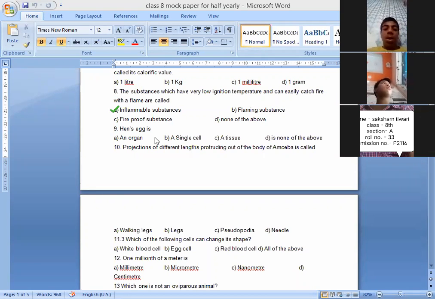Hen's egg is an organ, single cell, tissue, or none of these. What is a hen's egg? Is it an organ? Yes, Neha Jain. Ma'am, a single cell. Yes, it is a single cell.